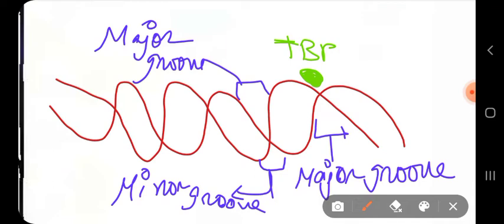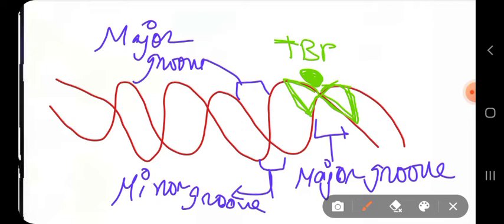Now, when the TATA box binding protein binds at the minor groove of the DNA, within the TATA box region, it has to interact with the TATA box region.